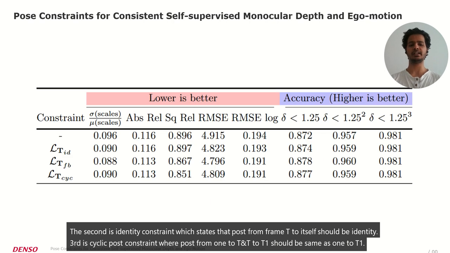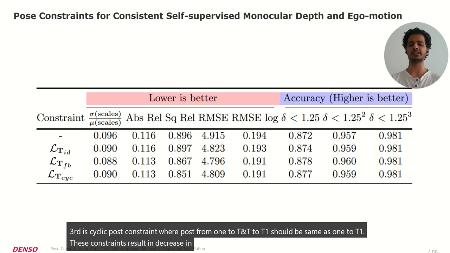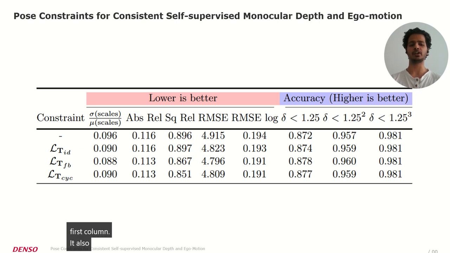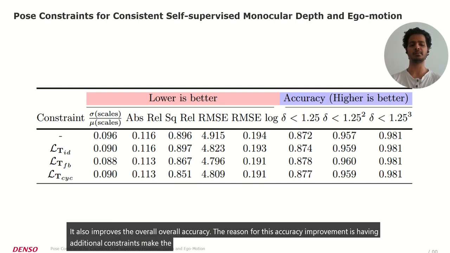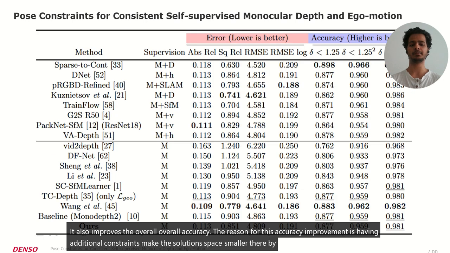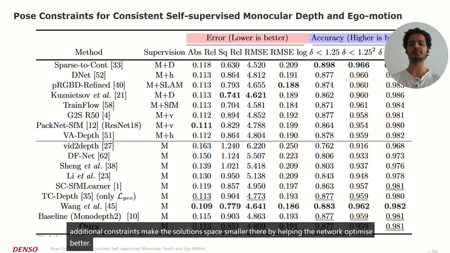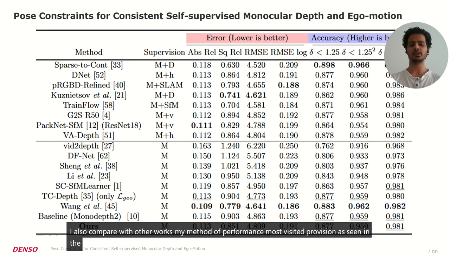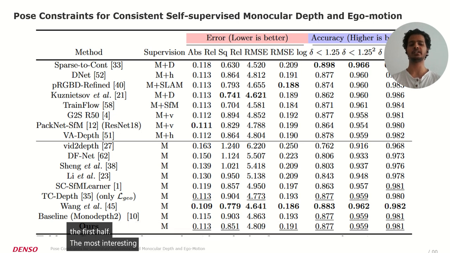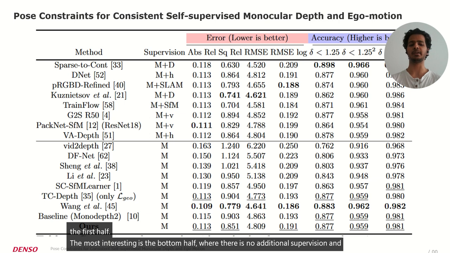These constraints result in decrease in inconsistency as measured here in the first column. It also improves the overall accuracy. The reason for this accuracy improvement is having additional constraints make the solution space smaller, thereby helping the network optimize better. I also compare with other works. My method outperforms most with supervision as seen in the first half. The most interesting is the bottom half where there is no additional supervision and my method scores second best.